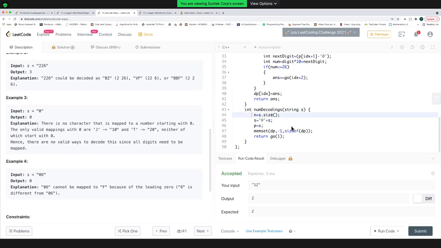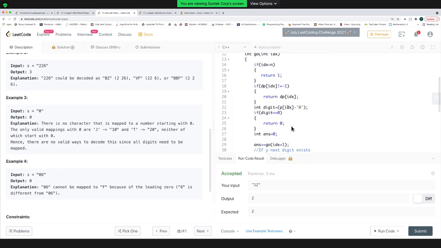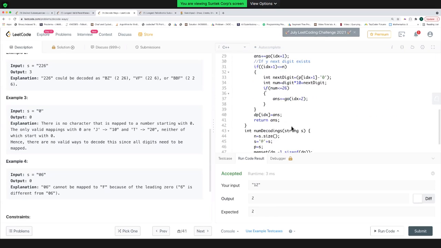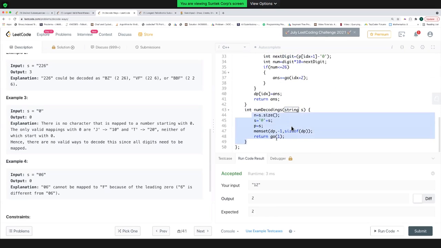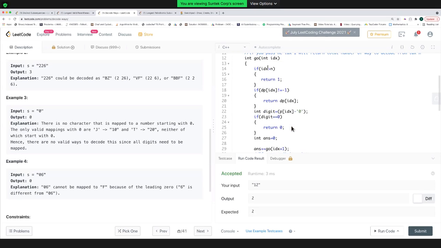So I take the size of the string and I add a junk character, a useless character, in the starting. Because my string s starts from 0 to n-1, I've added the junk in the front. So now my actual string will start from 1 to n, not from 0 to n-1. And I've assigned that string to p so that it is globally accessible. I've defined this variable globally because s has scope in this method and not outside of it. So I've declared a global string.